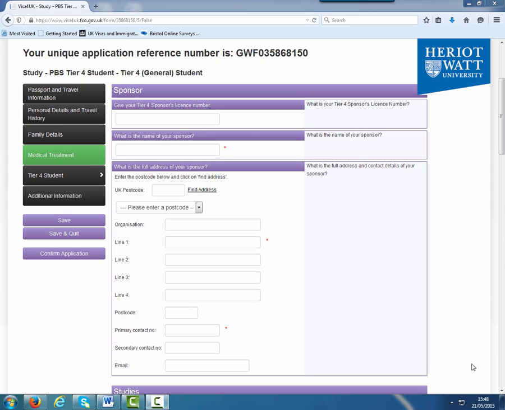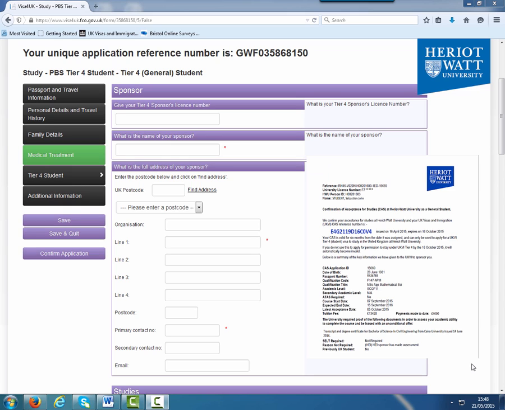This section is all about your intended study at Heriot-Watt University, and most of the information can be found on your Confirmation of Acceptance for Studies, or CAS letter. In this section, the word sponsor is referring to Heriot-Watt University and not your financial sponsor.